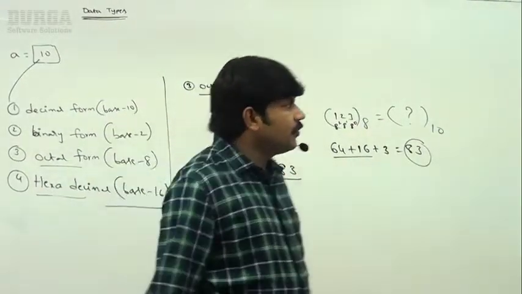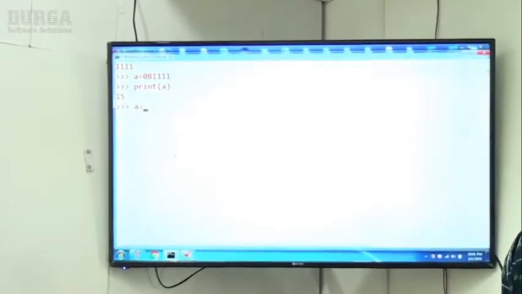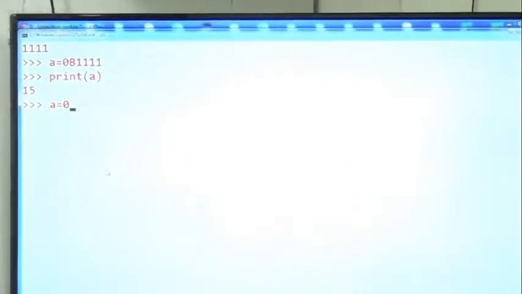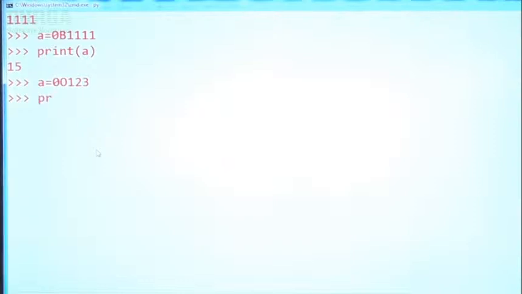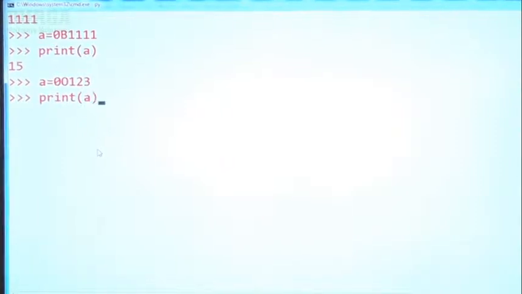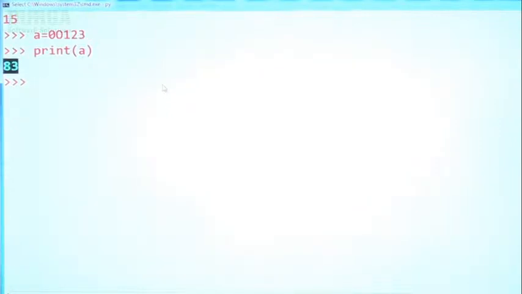Have a look once. Can you please consider a is equal to 0 o, it may be small o or capital O, 1, 2, 3, I'm taking, sir. Perfect. Now, can you please print a? If I take print of a, what answer are we getting, sir? 83. Okay, well. Sir, now I'm taking a is equal to 0 small o, 7, 8, 6 I'm taking.